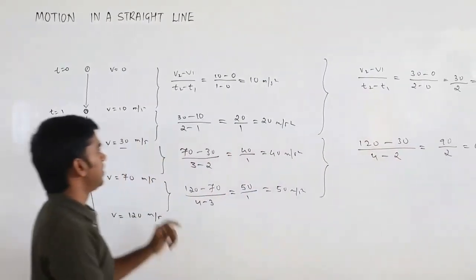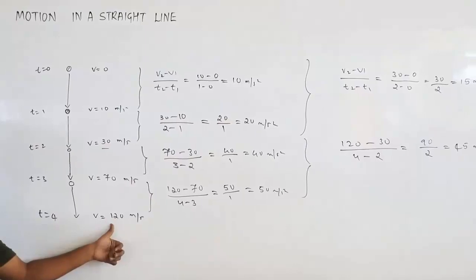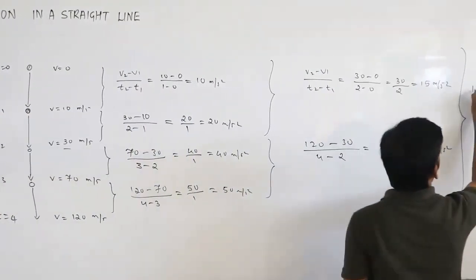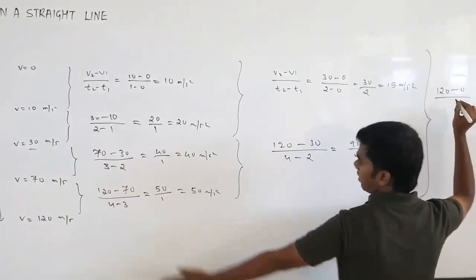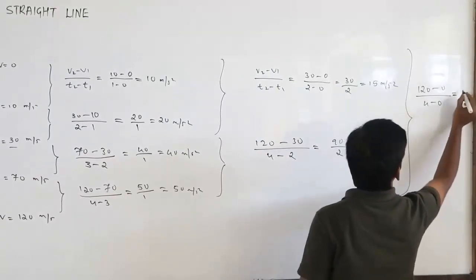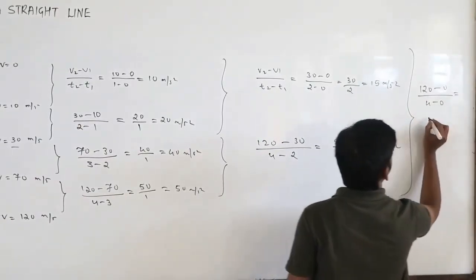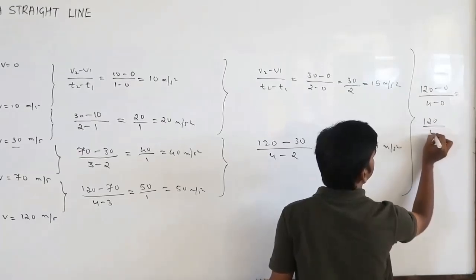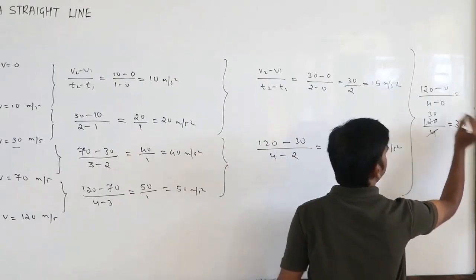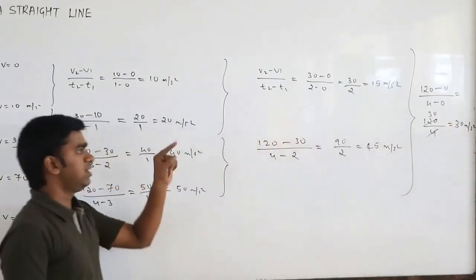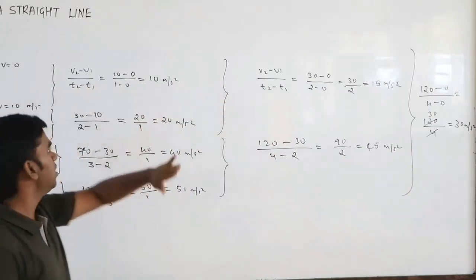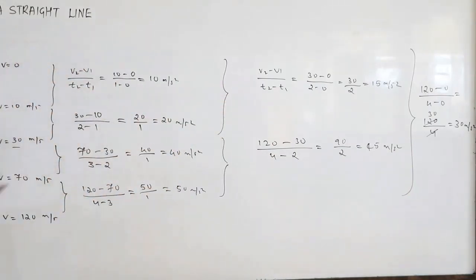Final velocity is 120, initial velocity is 0, so 120 minus 0, final time is 4 seconds, initial time is 0. So you get 120 by 4, that is 30 meter per second square. That is the average acceleration over a time period of 4 seconds.